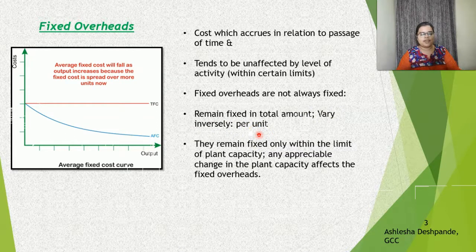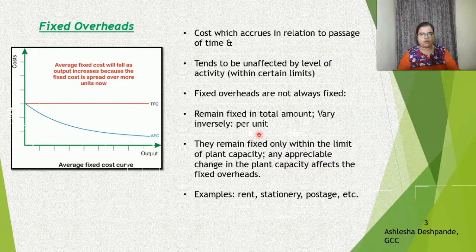Like I said, these costs remain fixed only within the limit of plant capacity. If any appreciable change is made in the plant capacity, then it affects the fixed overheads. That is what is meant by appreciable change. That is, when your plant capacity is increased beyond a certain extent, or you bring in more investment, bring in more money and try to expand your plant, then in such a case fixed overheads will definitely increase. In totality also they will increase, because you are making an appreciable change with your existing asset and you are increasing your existing capacity. As a result of which these costs will also change in that particular circumstance.